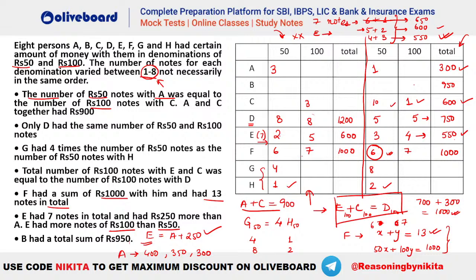600 minus 250 is how much? 350. That means A should be equal to 350 here. Okay, so A will be 350. So if this is 350 here, what should be the value of C? What should be the value of C here? A plus C is equal to 900. That means it should be how much? It should be 550. So can we have 550 now?